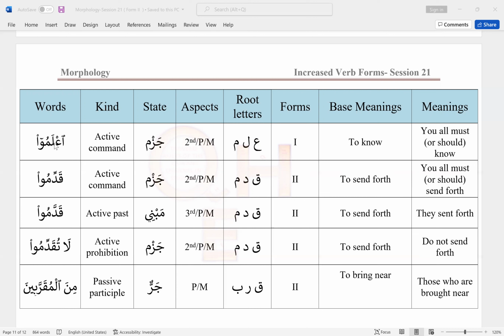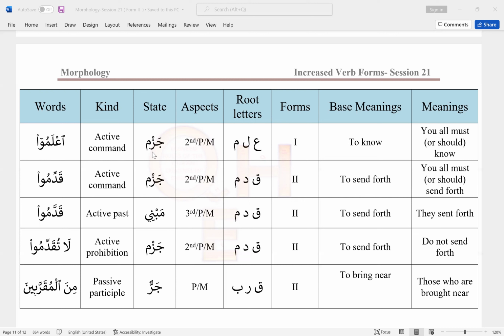And anytime form 1 starts with hamzatul wasl, it is a command verb. Now, how am I going to read this hamza? Remember, to read the hamza, we look at the haraka, the vowel for the second root letter. If the second root letter has dhamma, we read it with dhamma. If not, then we read it with kasra. In this case, the second root letter does not have dhamma. So I will read it with kasra. I'lamu. Okay. So this is active command.